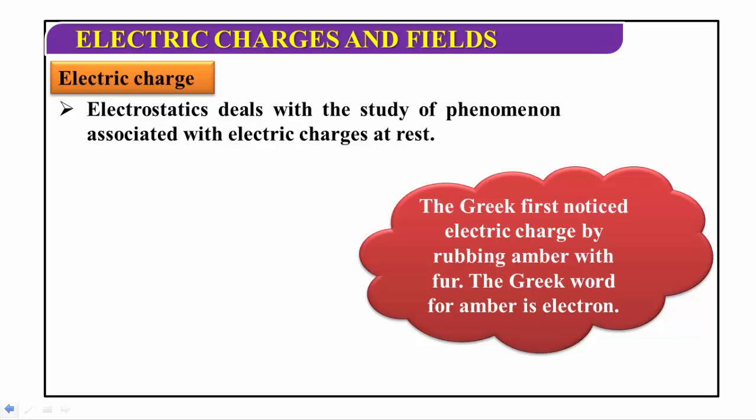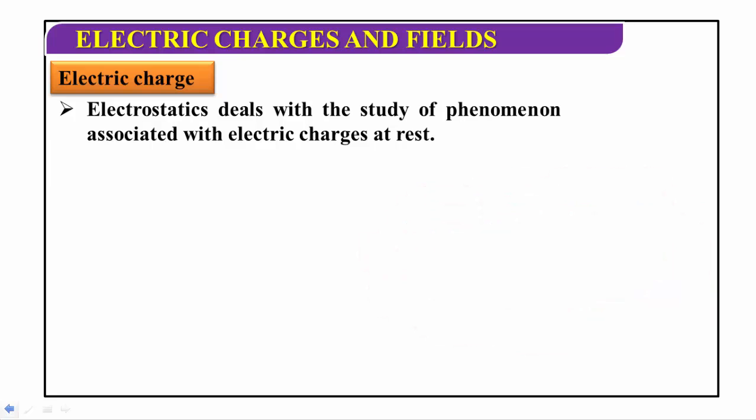After that, another scientist, William Gilbert, the personal doctor of Queen Elizabeth I of England, made a systematic study of substances that behave like amber. Now I will explain some examples.